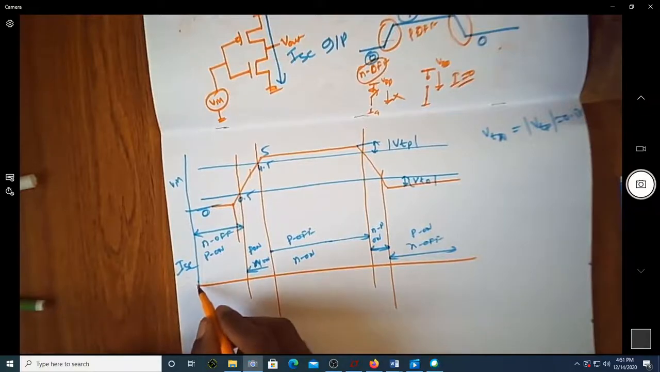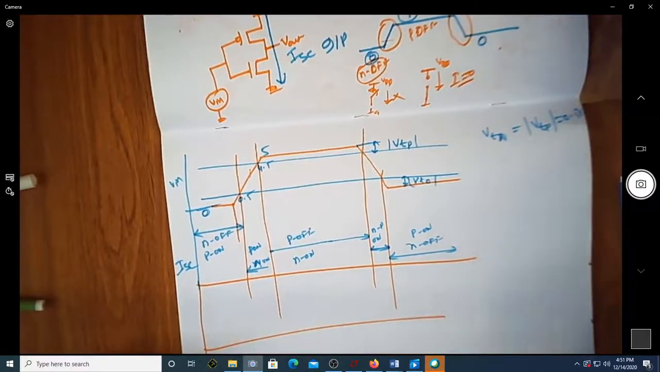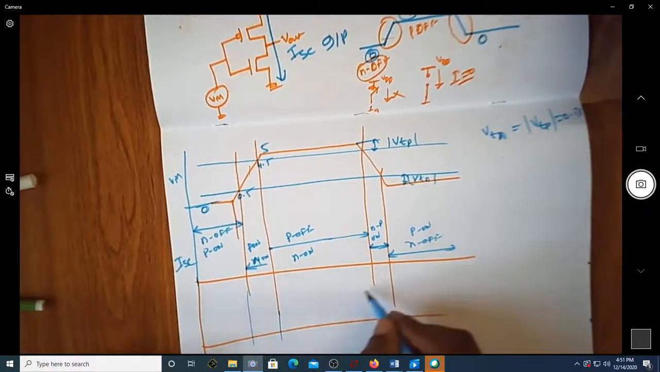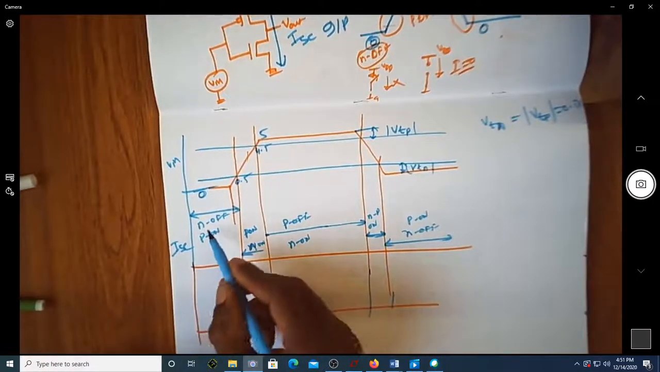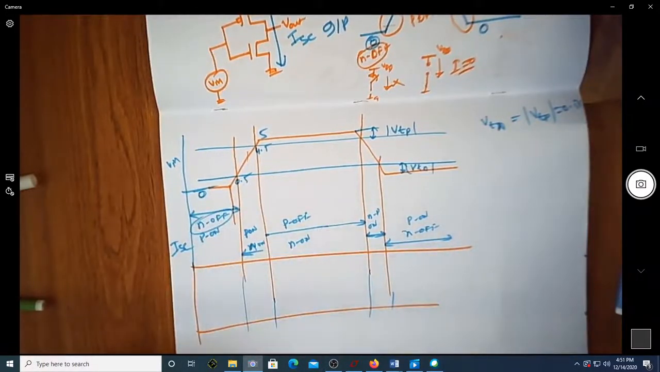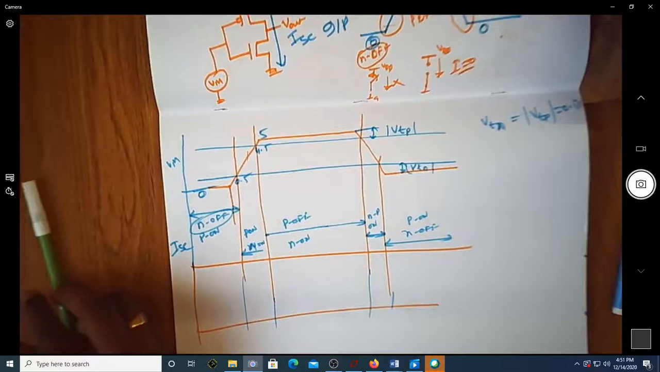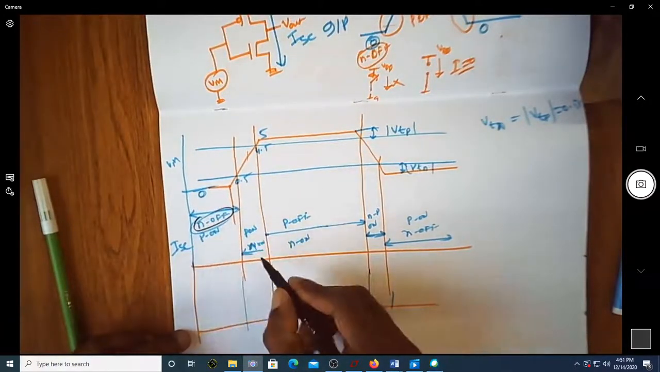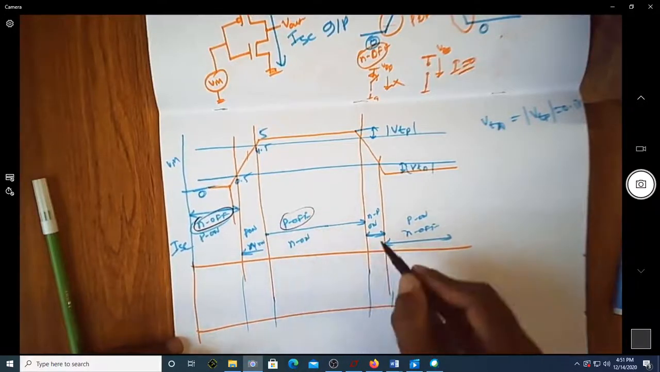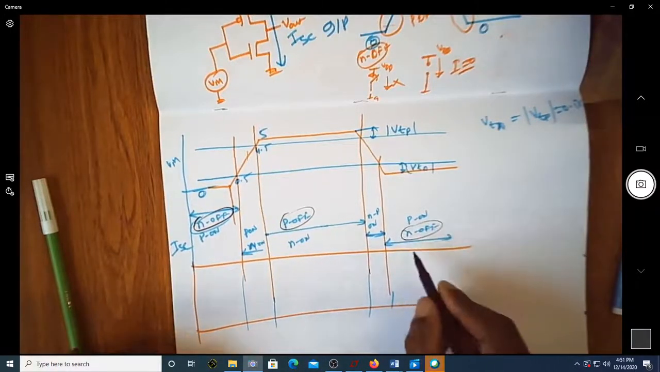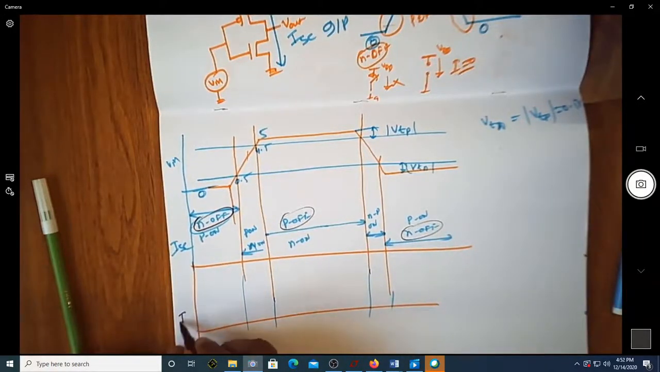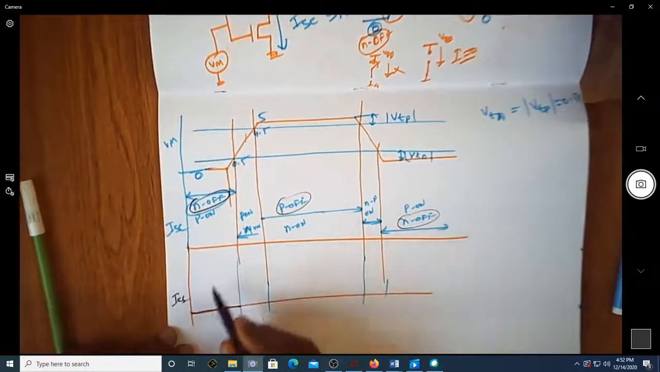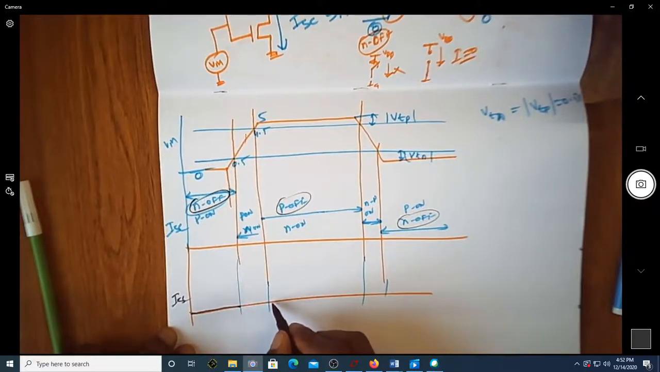Suppose I write the current during this region. Wherever one transistor is off, let me demark it in black. You can see here it is off, and here it is off. Since it is off, the short circuit current from VDD to ground is 0. So here I can say this is 0, and again here this is 0.